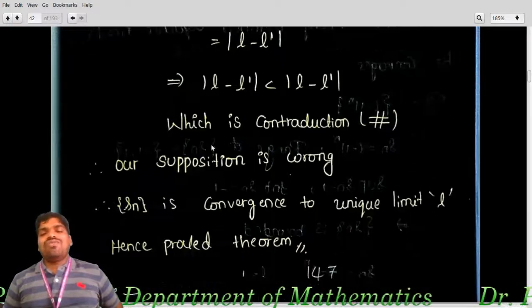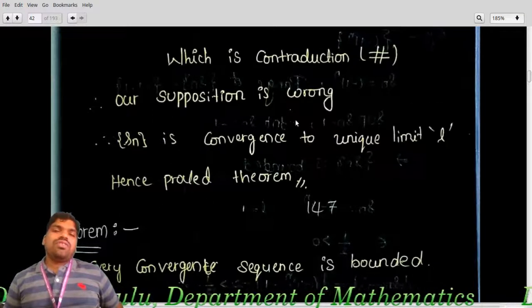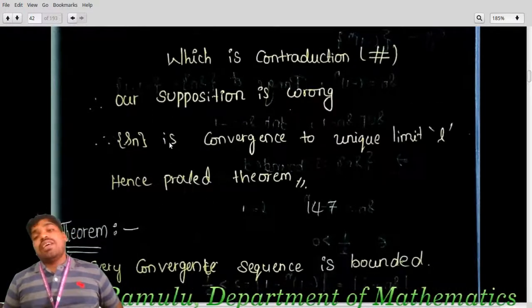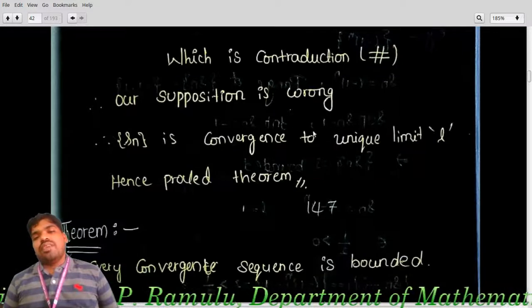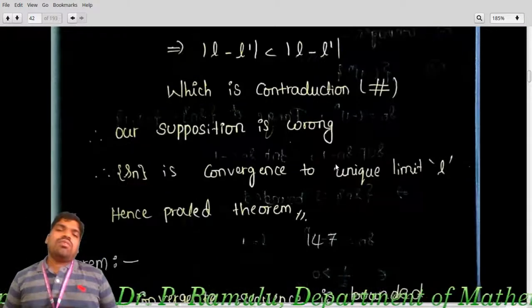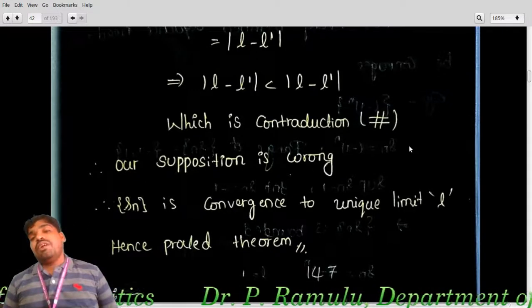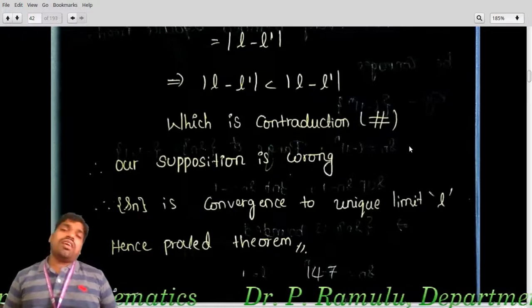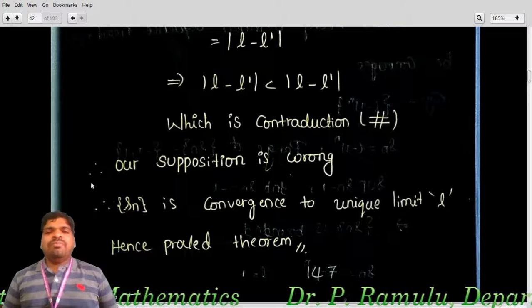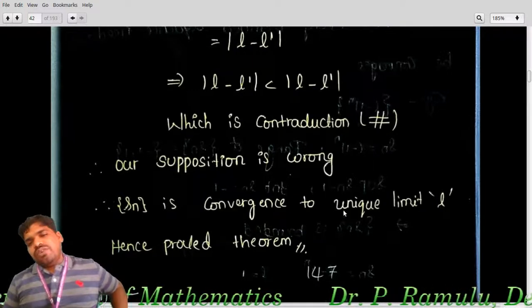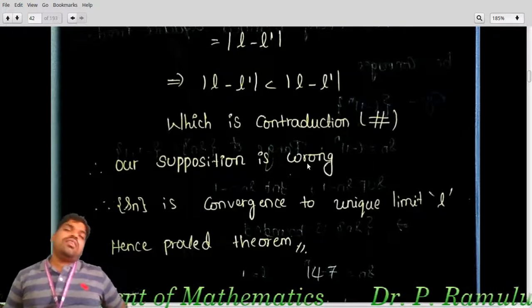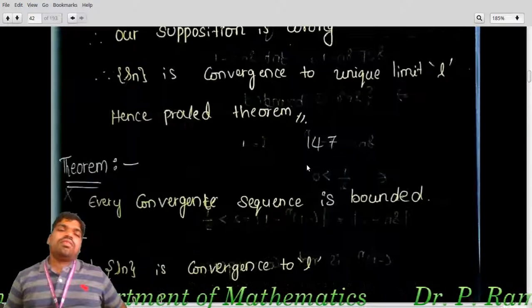Our supposition is wrong. Therefore, Sn converges to a unique limit L, hence the theorem is proved. We assumed that Sn converges to another different limit L dash, that is, L is not equal to L dash. So both are the same, therefore L is equal to L dash. Hence proved the theorem.